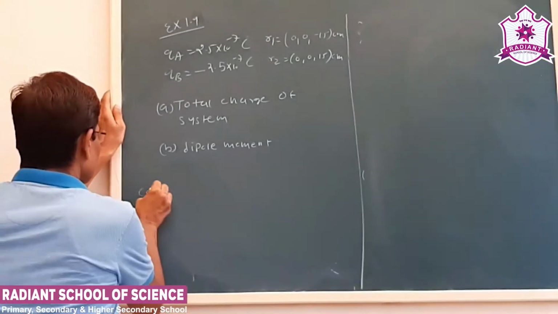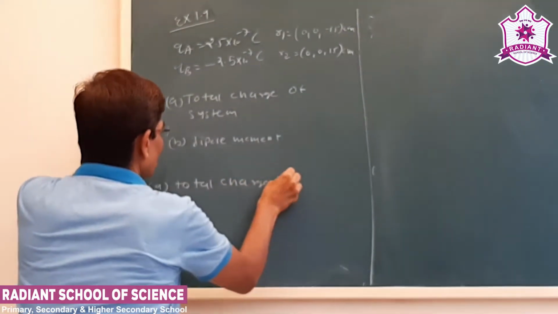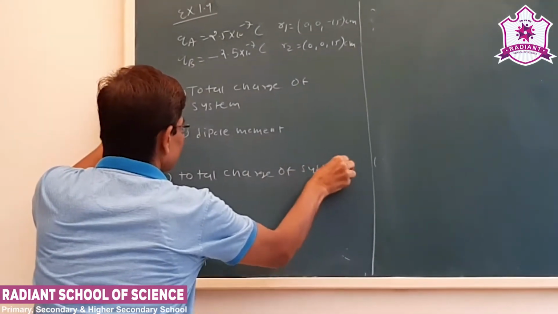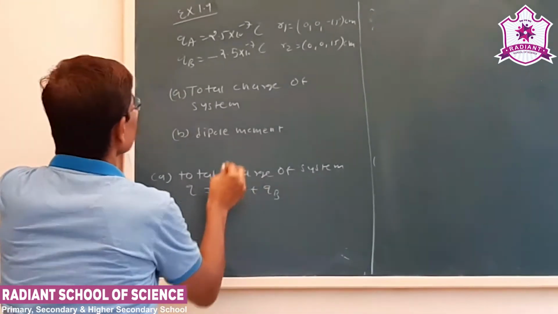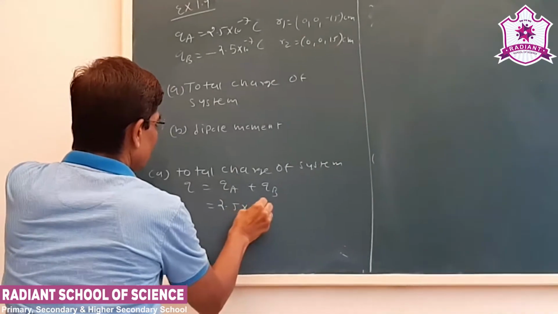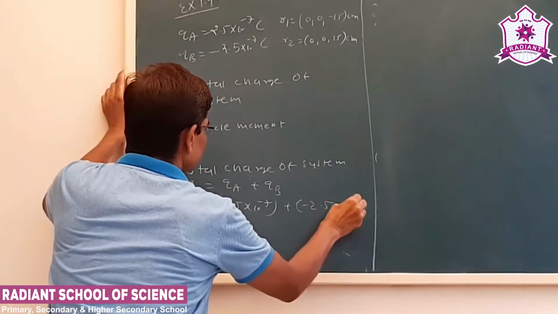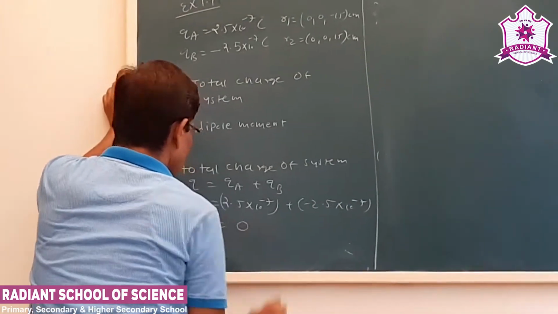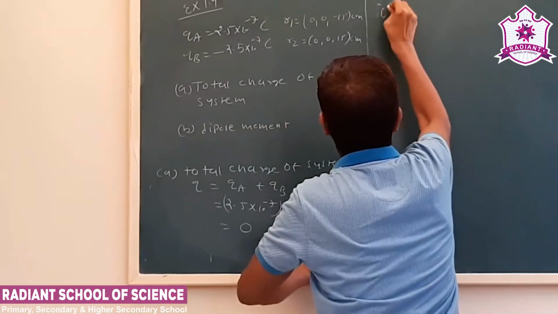Now the first answer, total charge of the system, that is we can say QA plus QB, 2.5 into 10 to minus 7 minus 2.5 into 10 to minus 7. The total charge will be 0. Now secondly we have to find out the dipole moment.